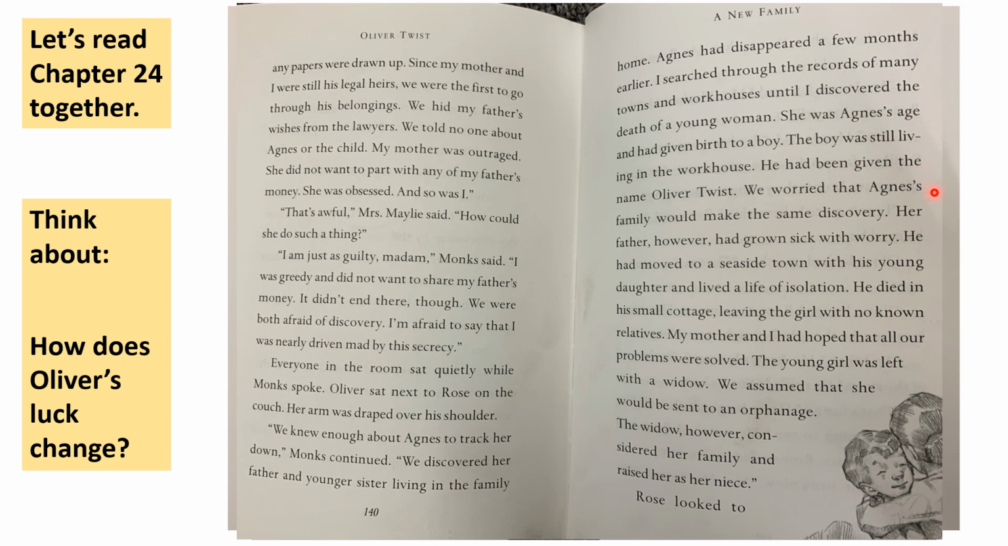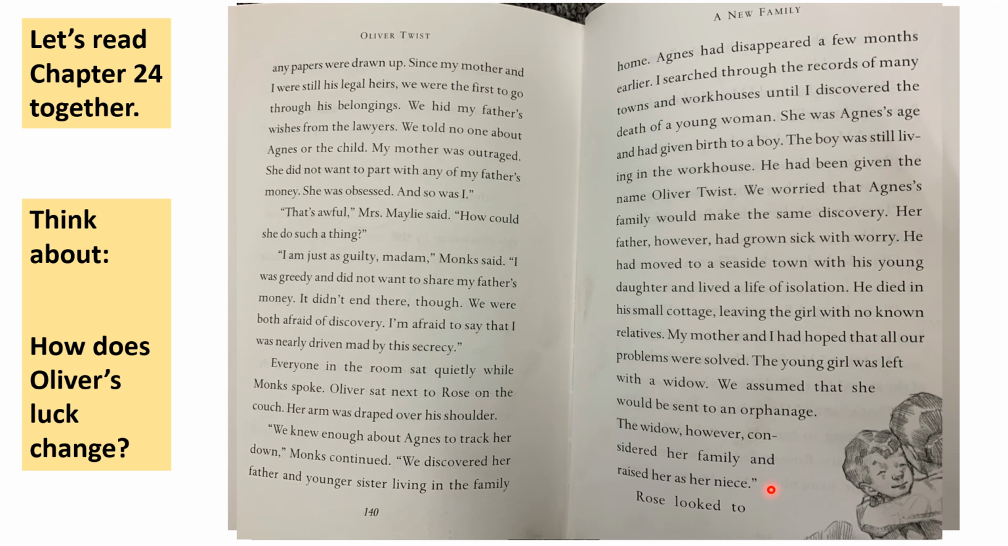We were worried that Agnes's family would make the same discovery. Her father, however, had grown sick with worry. He had moved to a seaside town with his young daughter and lived a life of isolation. He died in his small cottage, leaving the girl with no known relatives. My mother and I had hoped that all our problems were solved. The young girl was left with a widow. We assumed that she would be sent to an orphanage. The widow, however, considered her family and raised her as her niece.